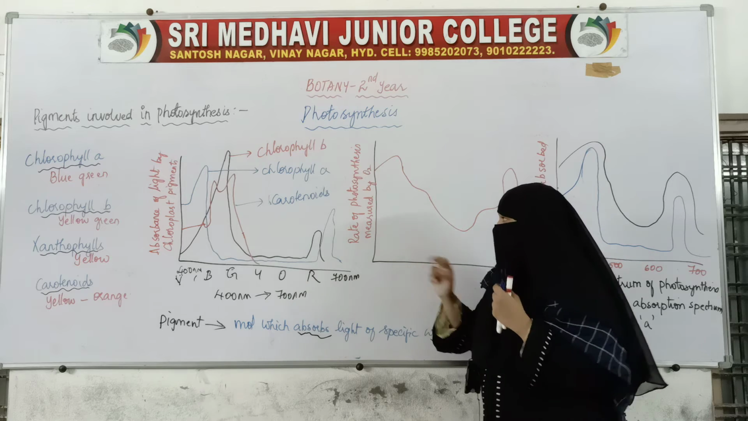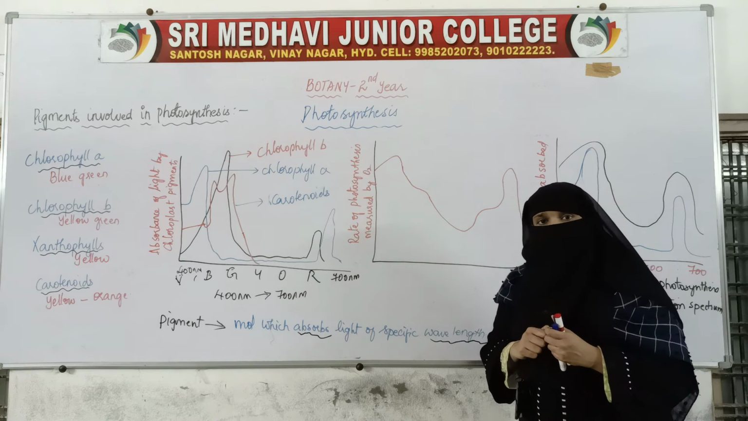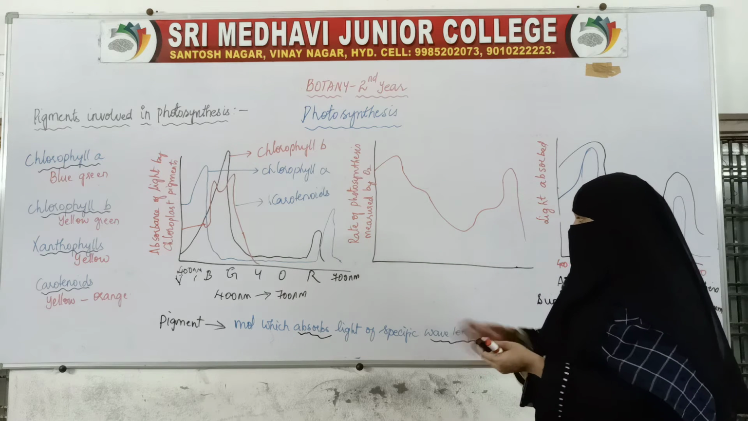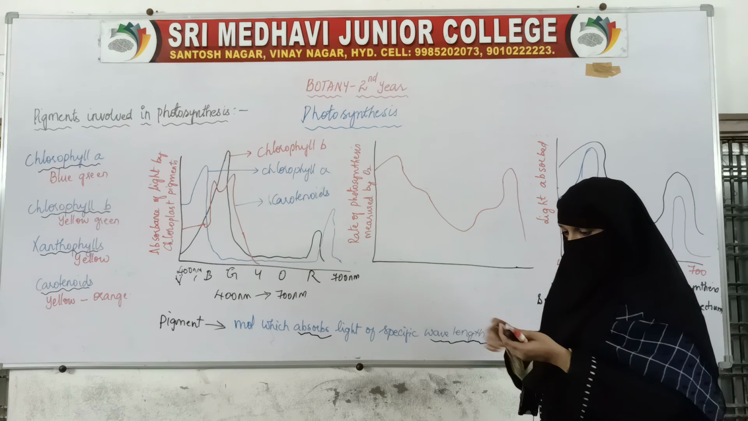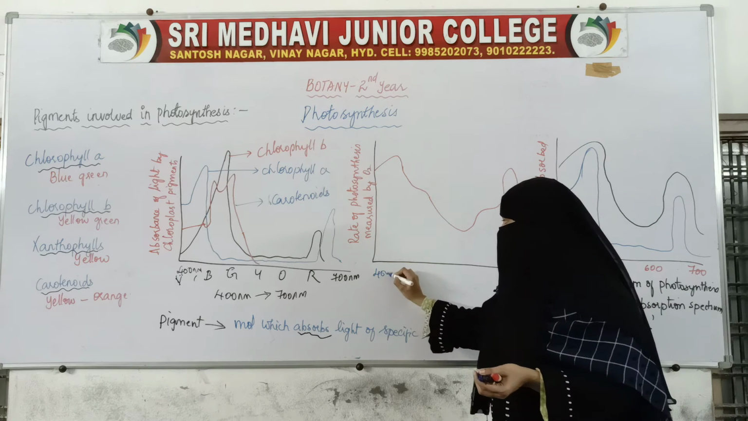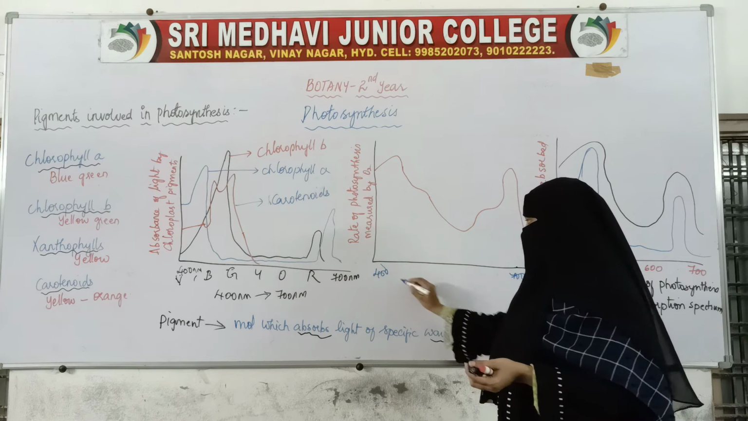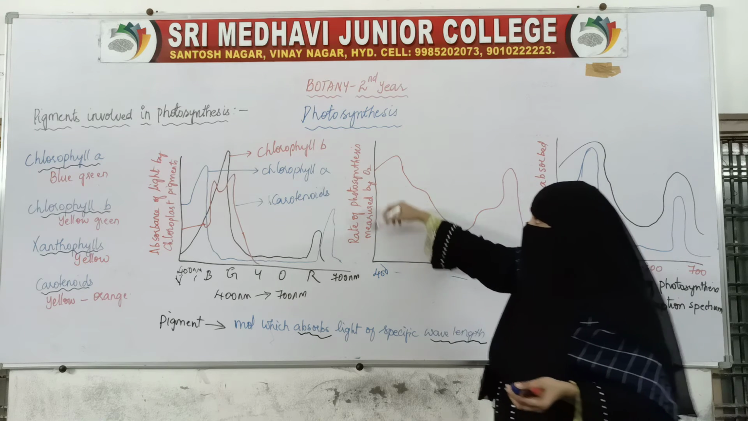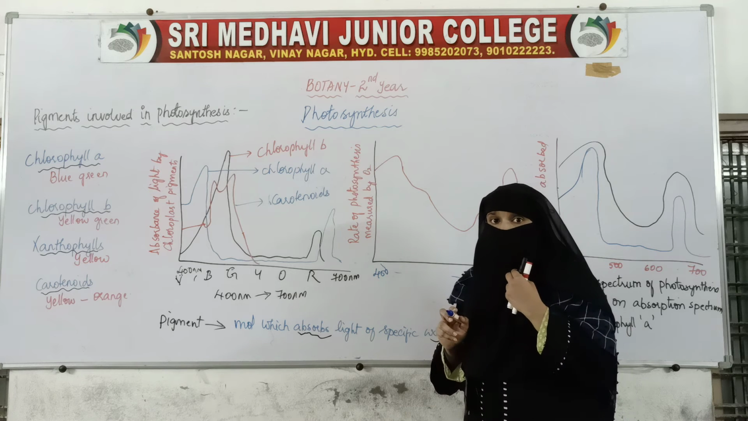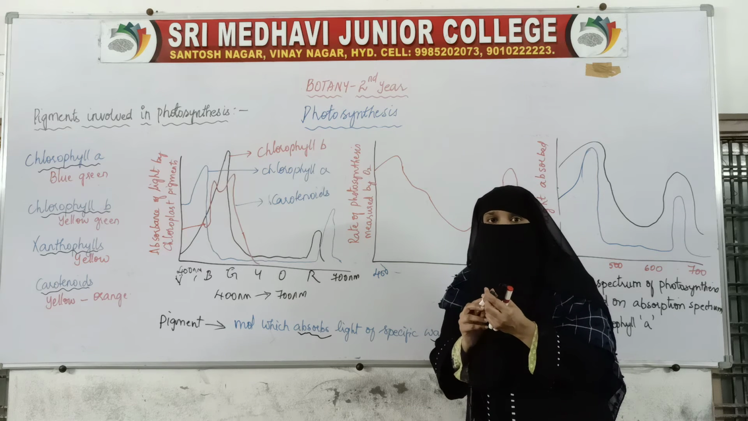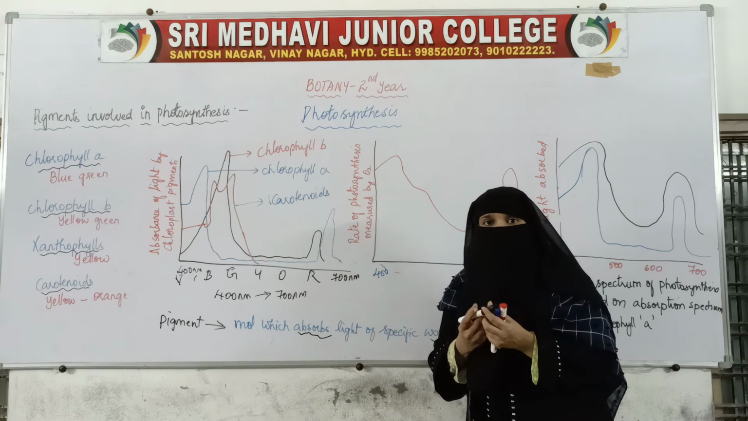Now coming to the second graph. Here, along with the same, we are plotting against the visible light, from 400 to 700 nanometers, that is VIBGYOR. And here what we are seeing is the amount of oxygen released. How much oxygen is released?